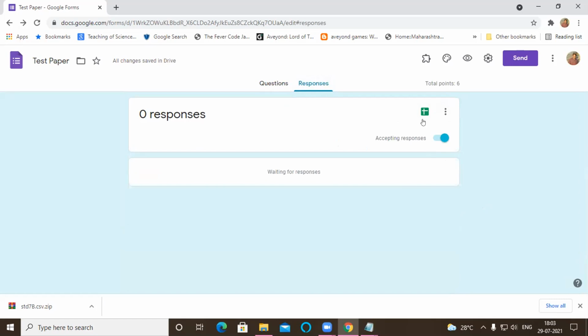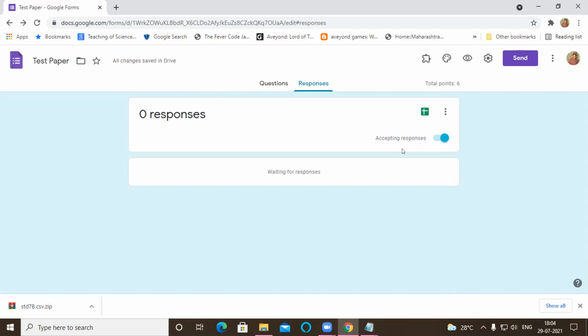Acha. If you make the same link, then all the responses will come here only, and all will get the marks. So we'll make different links because every division has different teachers. Most of the teachers are different for the divisions. We can make one link for all, but I think it is better to make a different link for different divisions. The same paper everybody can type, or they can copy and paste also. That is what we are thinking. Copy and paste is also one option.